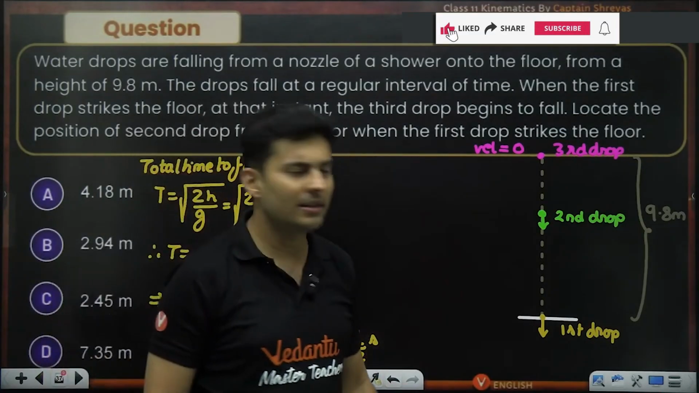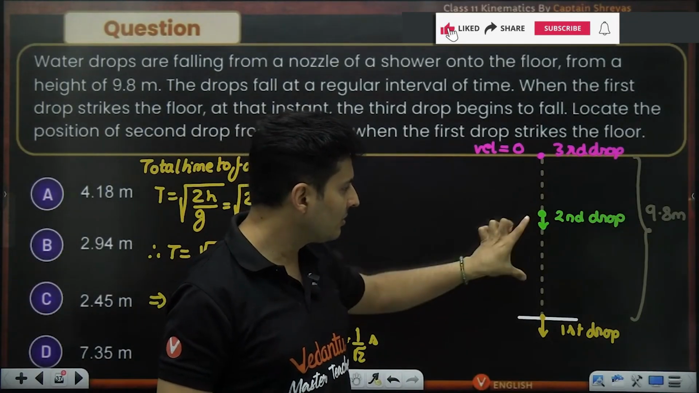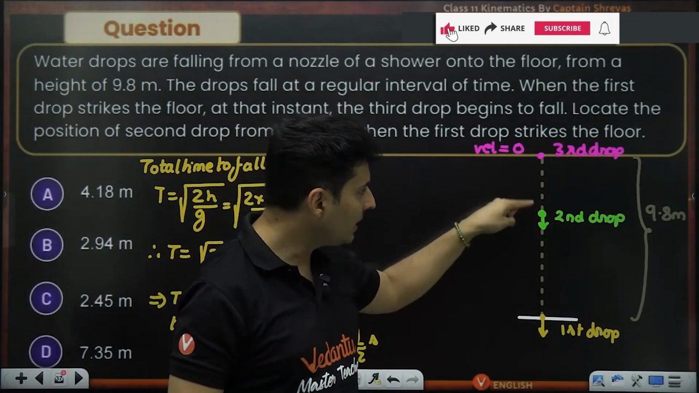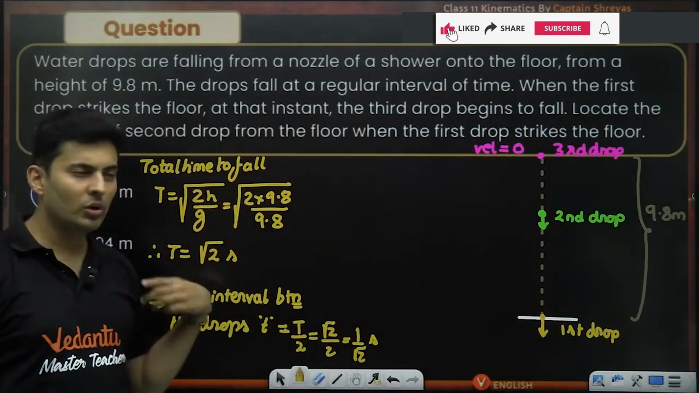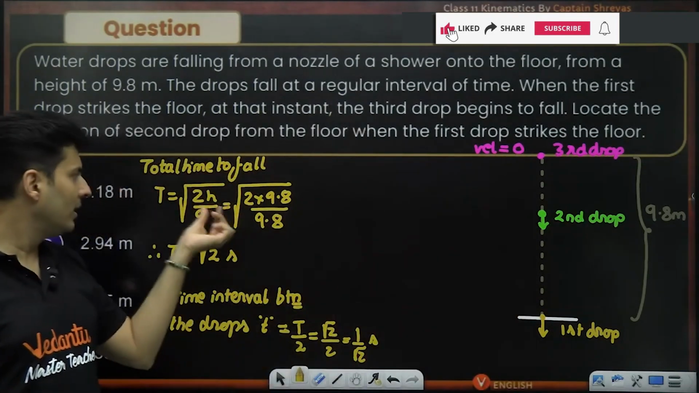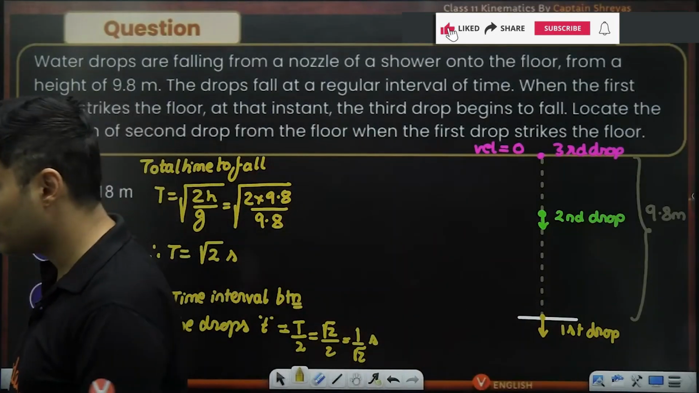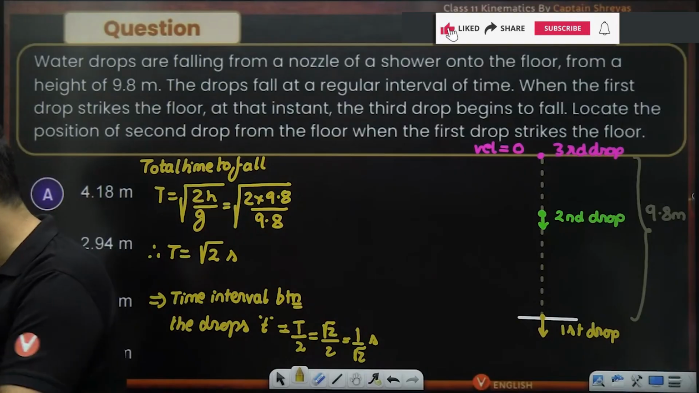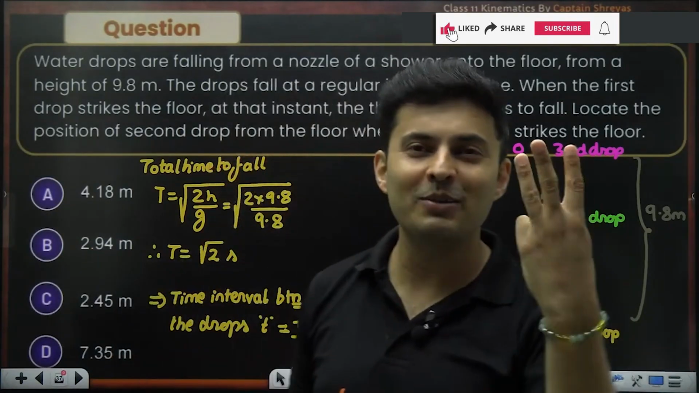Or just look at it like this. Here to here is one time interval, small t. Here to here is one time interval, small t. So t plus t will be total time, which is root 2 seconds, the total time of fall starting with 0 speed using the formula root of 2h by g. Yeah, don't divide by 3. That's the most common mistake. People think there are 3 drops, so divide by 3.